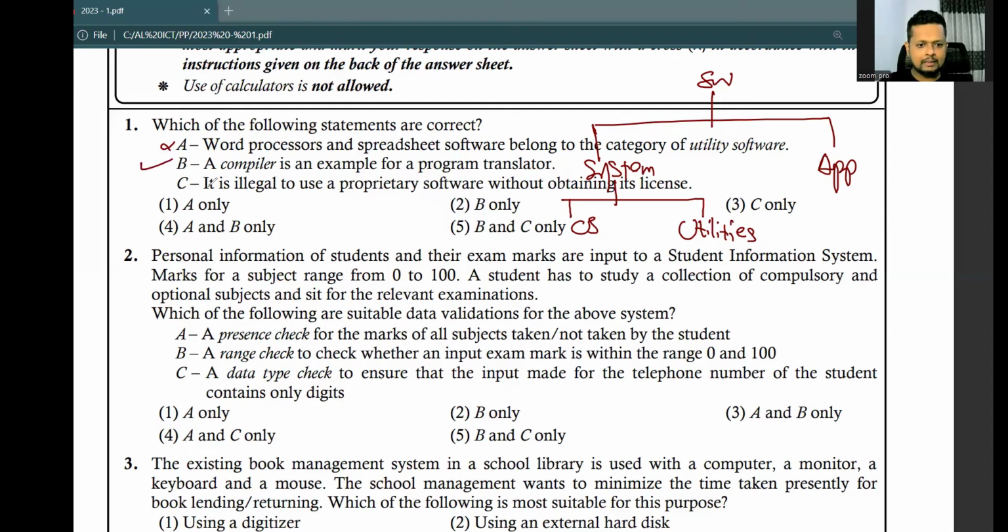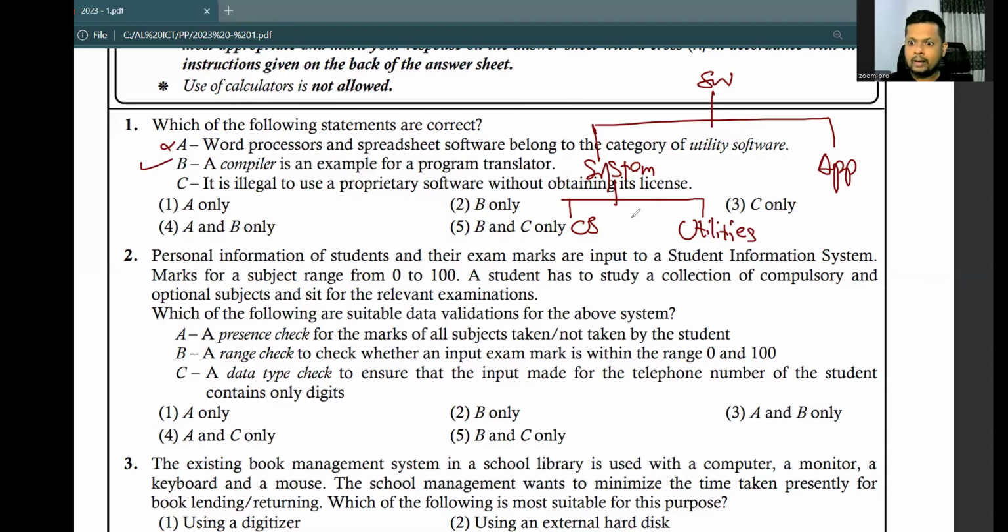So that is correct. Statement C, it is illegal to use a proprietary software without obtaining its license. Proprietary software means copyrighted software, so softwares which have a true owner. All the copyrights belong to a specific licensed owner. So if you are going to purchase or freely use a proprietary software, you have to get the license, right?